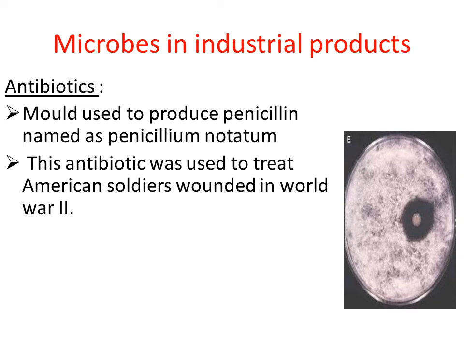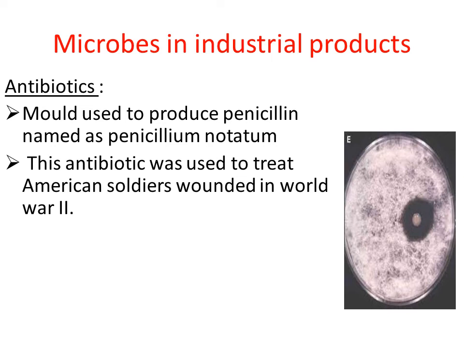So he used the same chemical to treat many American soldiers who were wounded in World War II. Because penicillin is an antibiotic, it is very effective against the growth of bacteria. Because of this, he used the chemical to treat many American wounded soldiers in World War II.